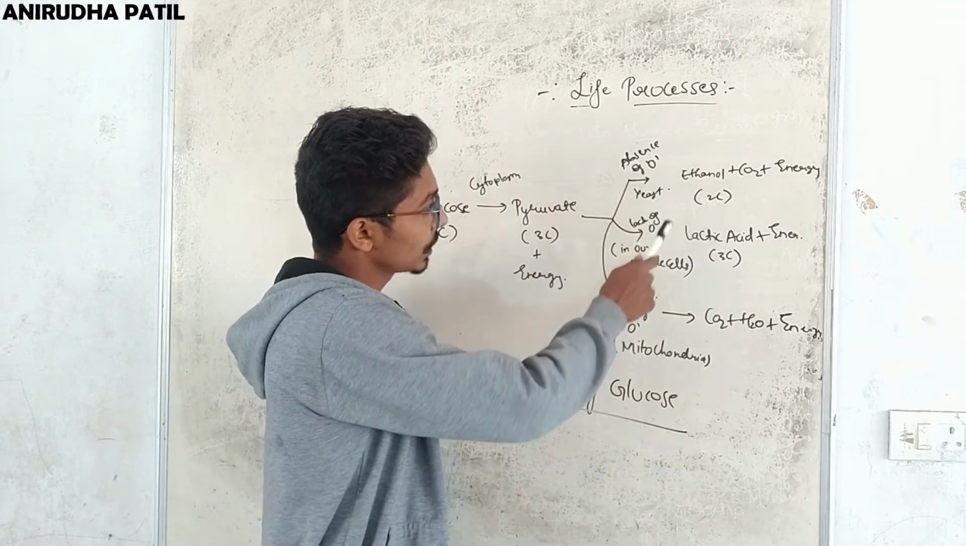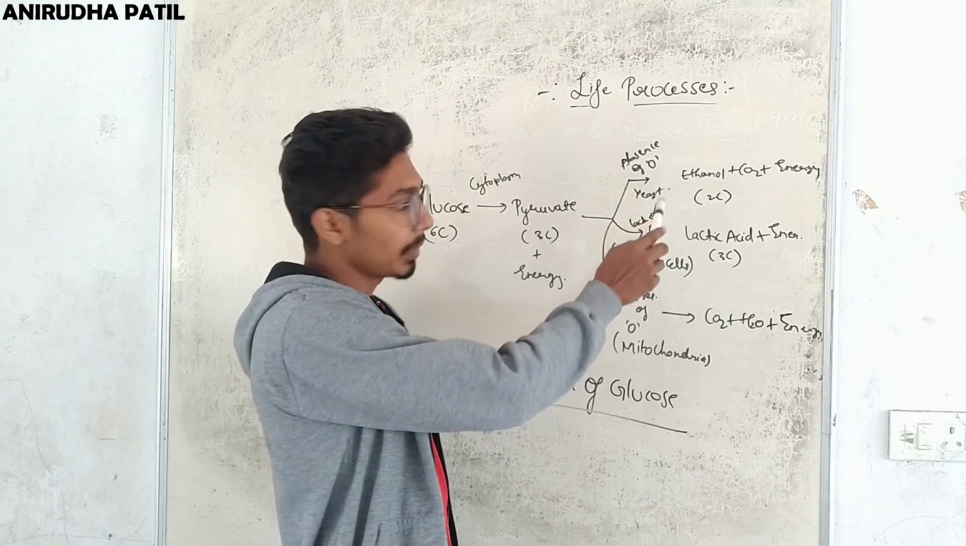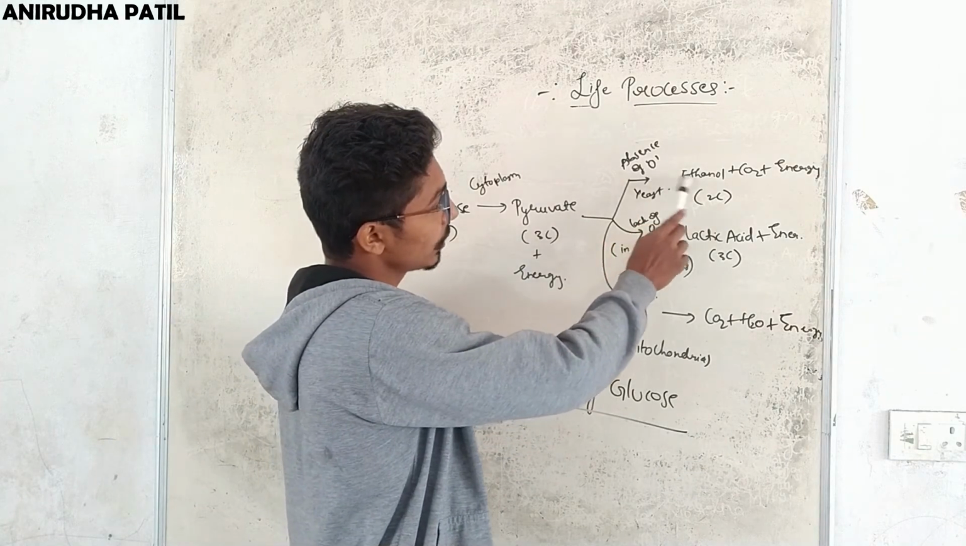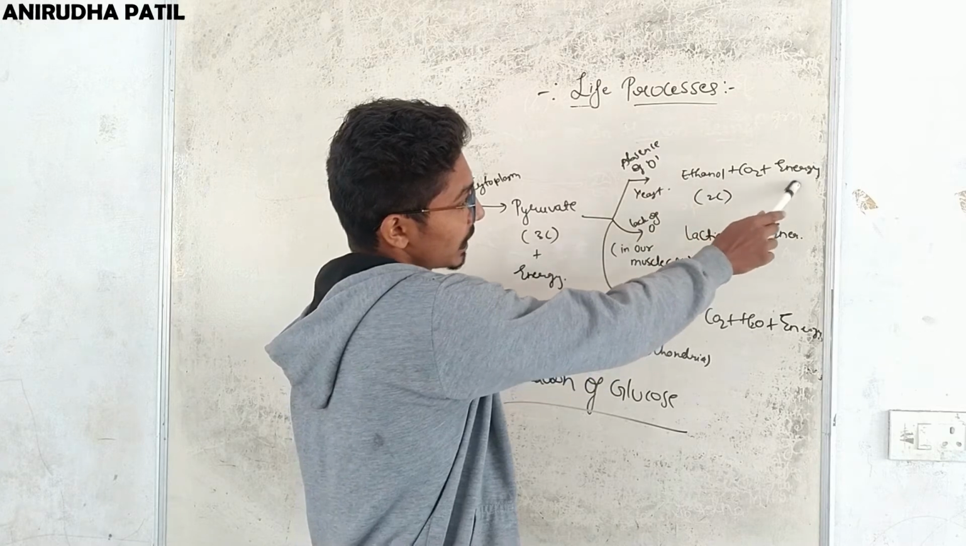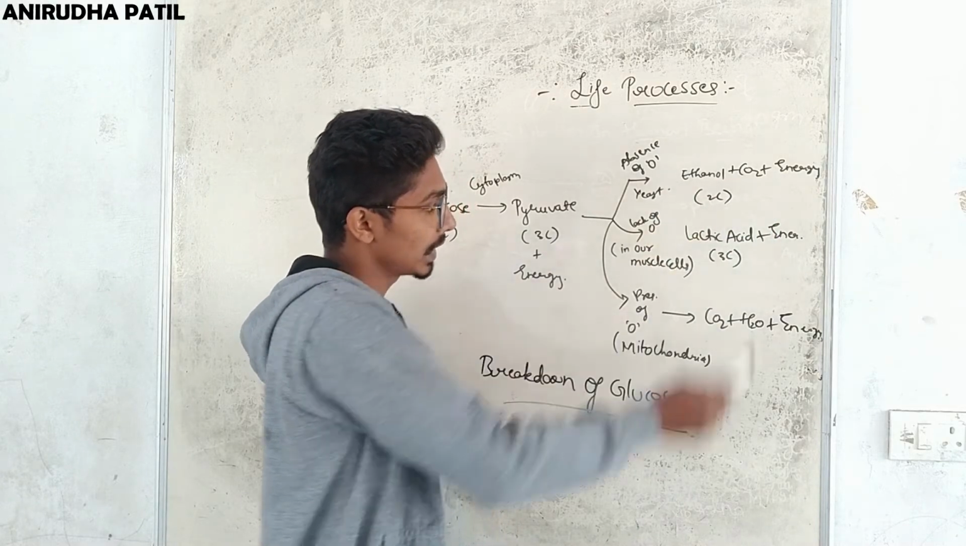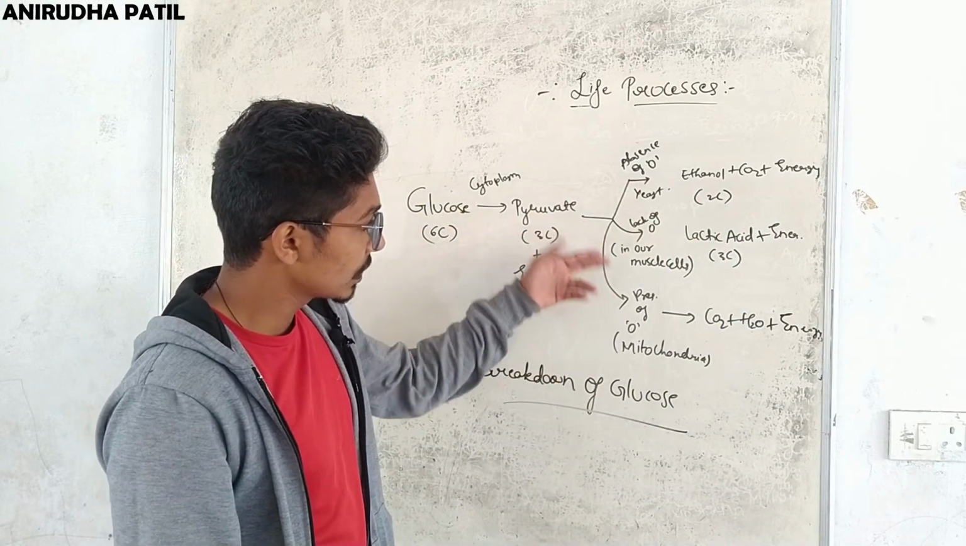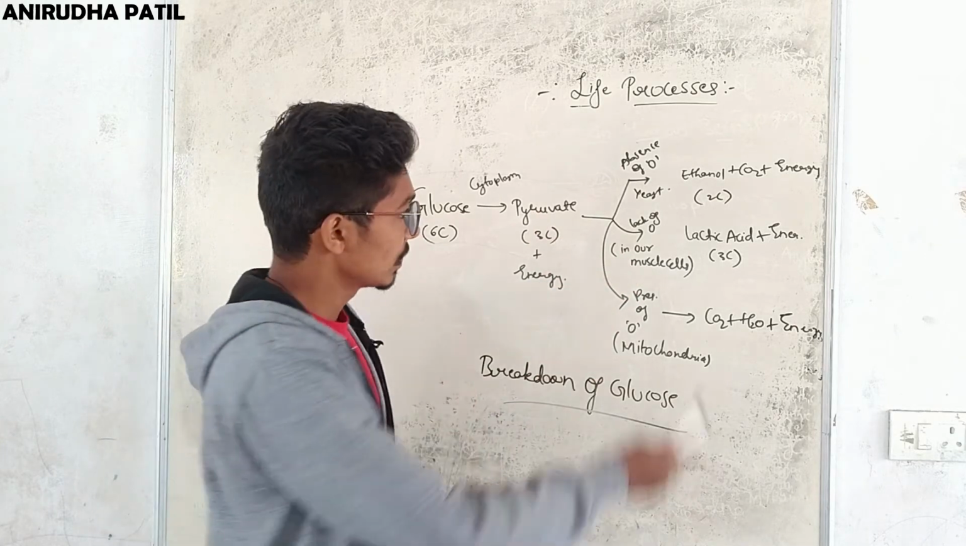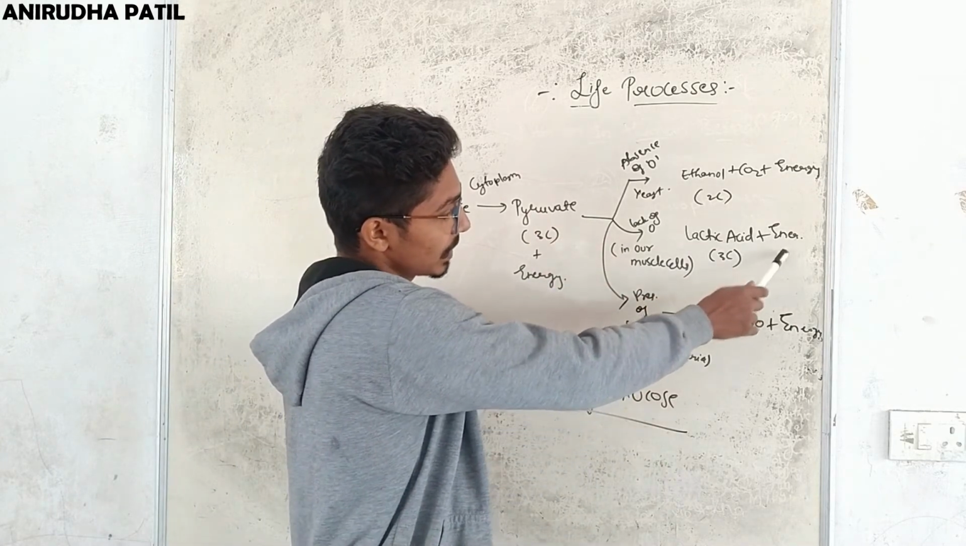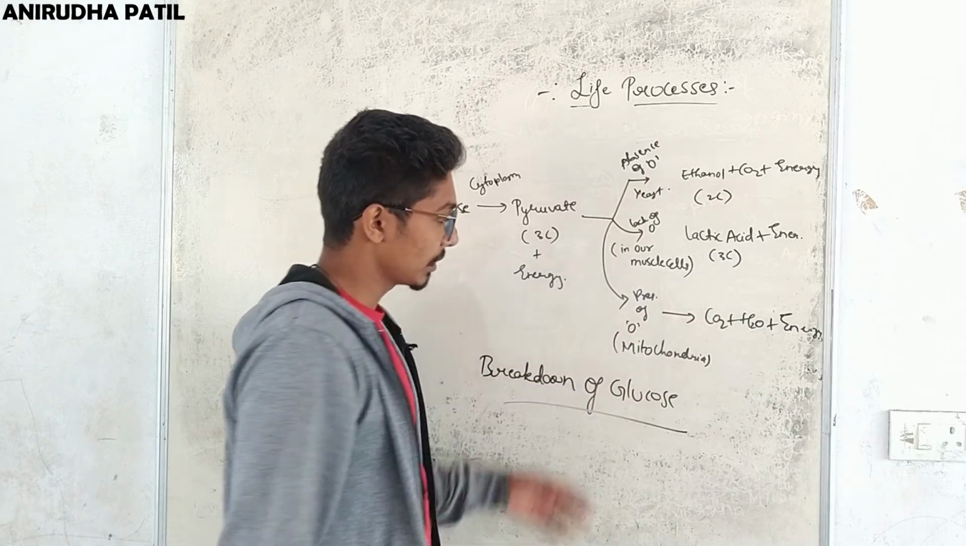So in absence of oxygen, that is in yeast, remember this, it is converted into ethanol plus carbon dioxide plus energy. Now this has 2 carbon atoms. And in lack of oxygen, that is in our muscles, it is converted into lactic acid plus energy. So lactic acid has 3 carbon atoms.